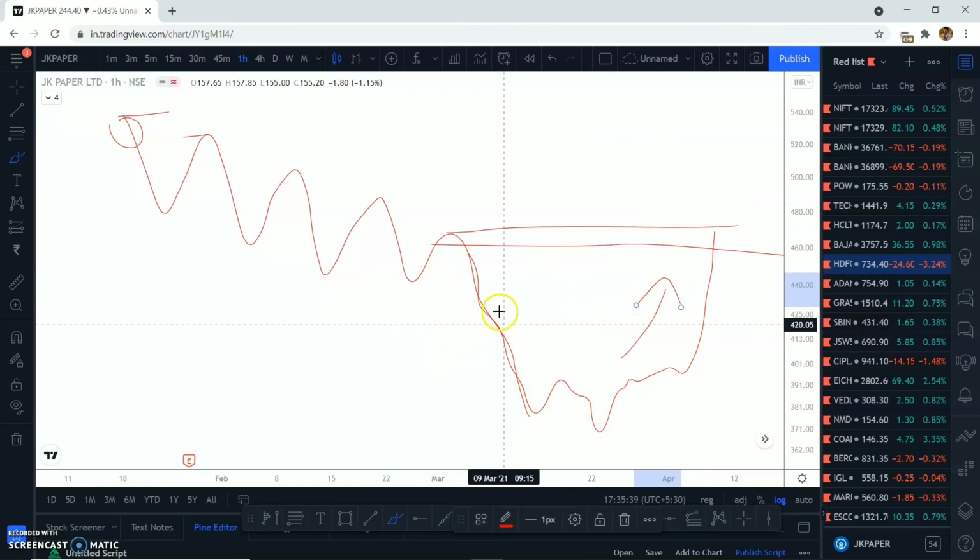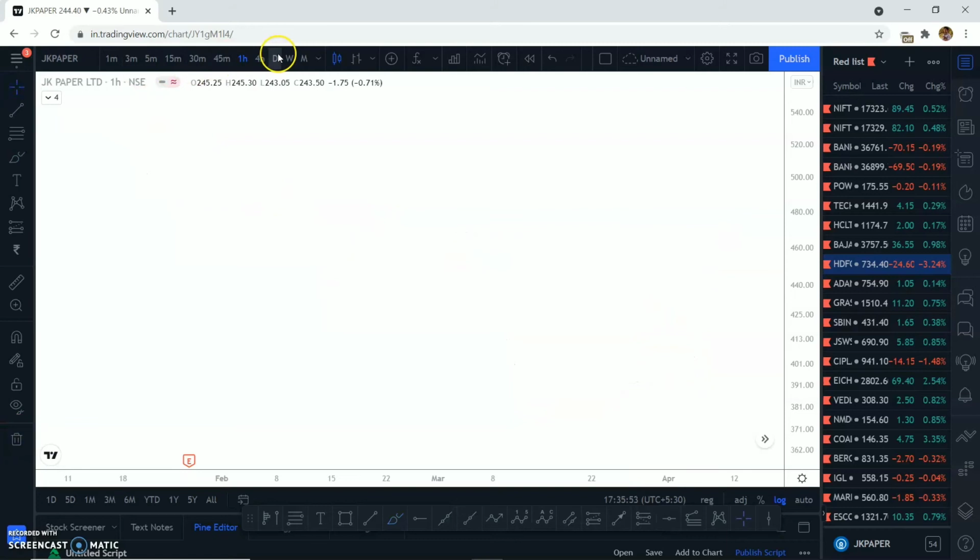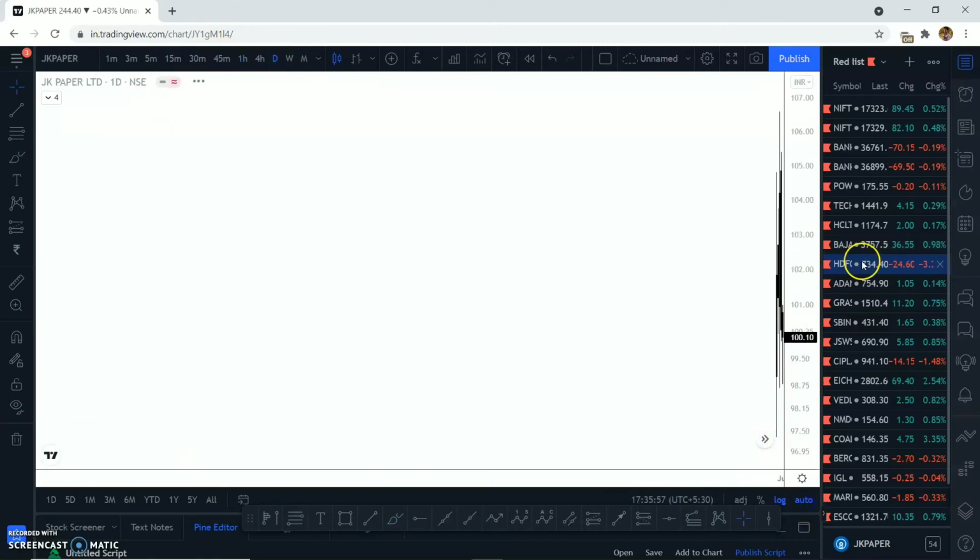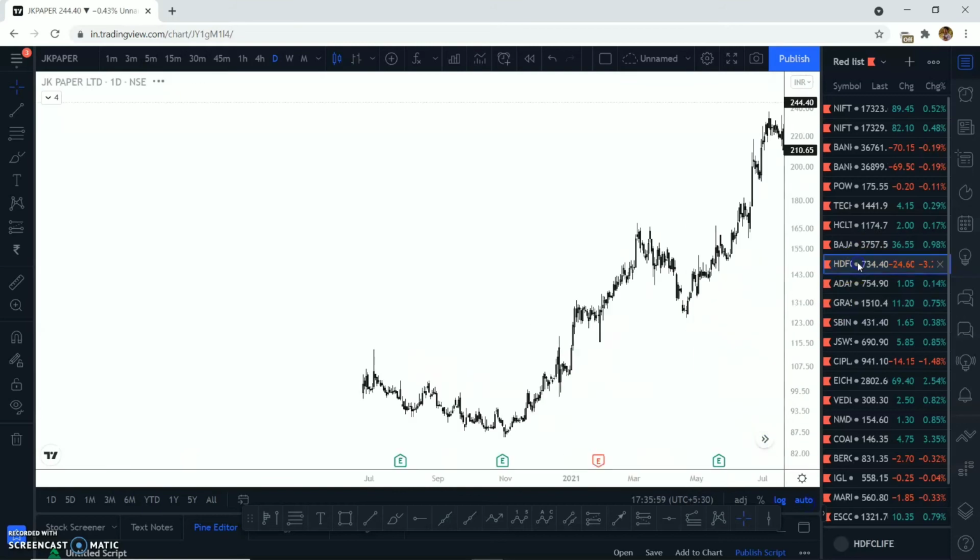So you have to be very patient in understanding which void is very likely to be filled. This is where the understanding of market structure comes into place. So this is simply a void. Let's try to understand the voids on every time frame. Okay, let's have a look at voids. Let's go to HDFC Life first.